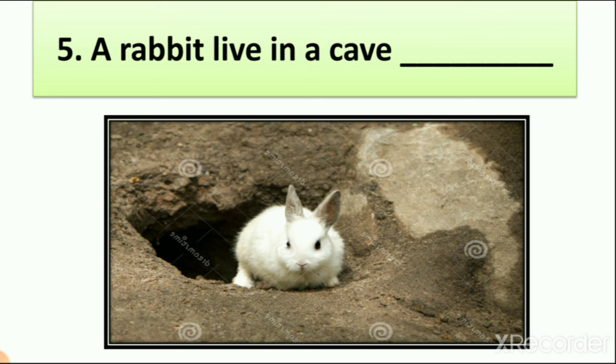Yes or no? No. It is a place where a rabbit lives and it is a burrow, and a rabbit makes its own home. So a rabbit lives in a cave is a wrong answer. Why? Because a cave is a natural hole in a mountain, while a rabbit lives in a burrow which is created by the rabbit. So a rabbit lives in a cave is false.